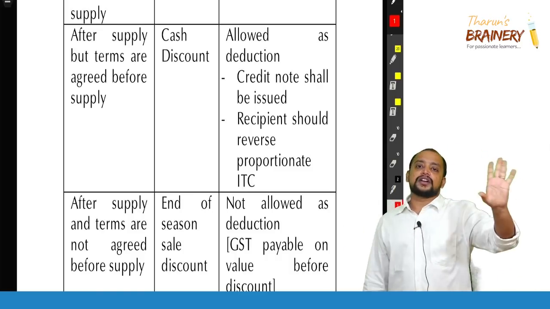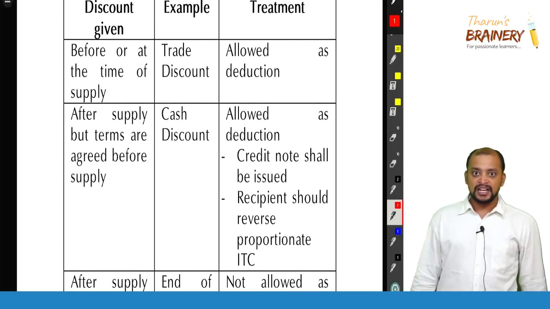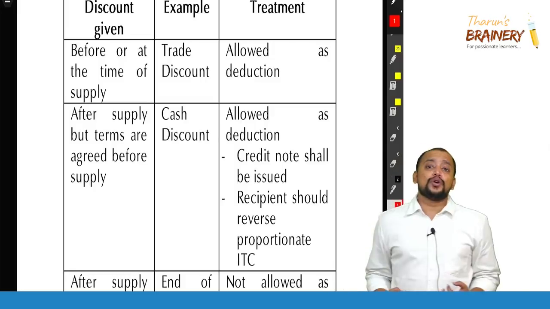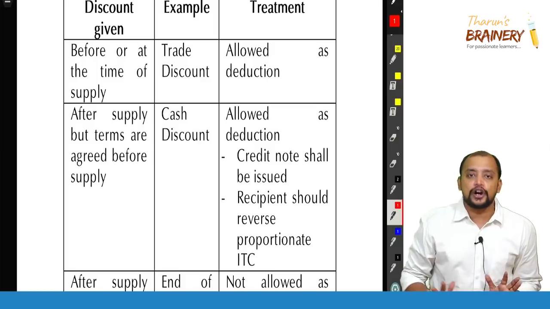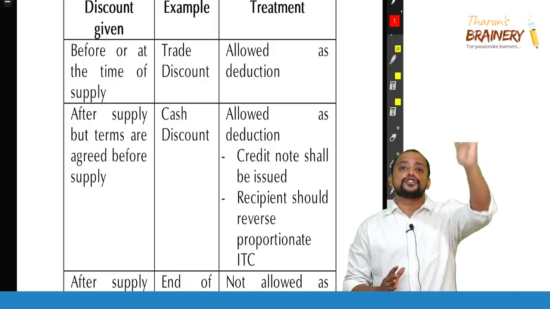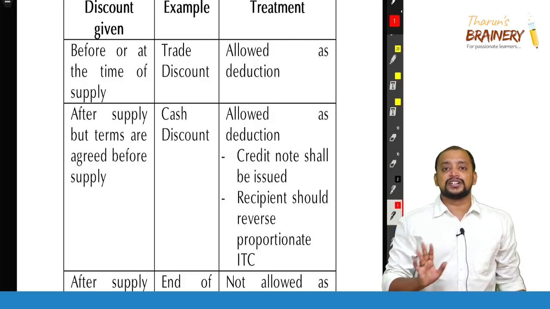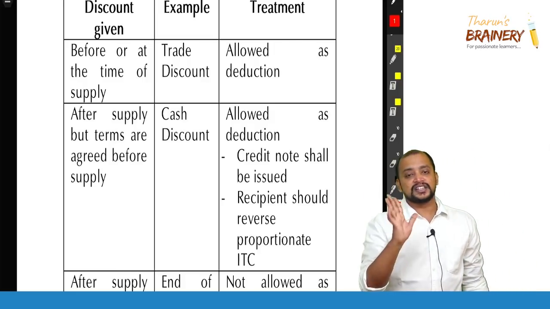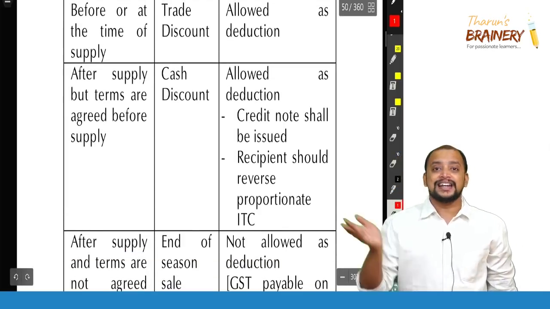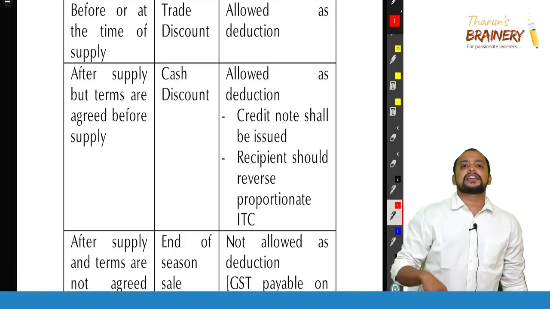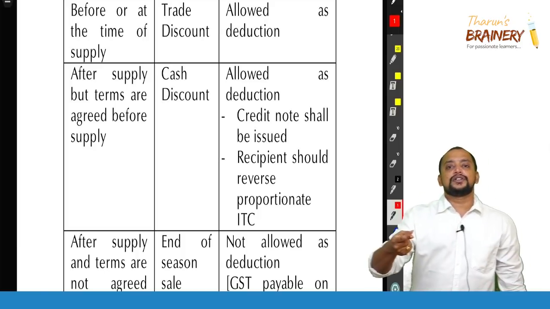Now, the first discount, that is discount given before or at the time of supply, is allowed as a deduction, because at the time of supply itself we know it, so we reduce the discount. But a very important condition: it should be duly recorded in the invoice, which means the invoice should show value 10,000, discount 2,000, 8,000 rupees. Then we need to pay GST only on 8,000 rupees. That is the first point. Next, the second one: discount given after supply, but the invoice is already raised. In this case, when the discount is given later, you can give a credit note. So by giving a credit note, what will happen?